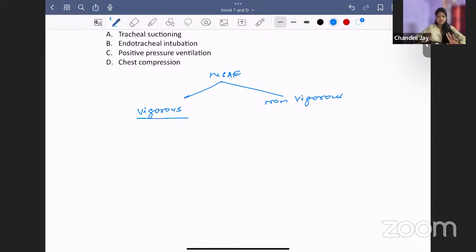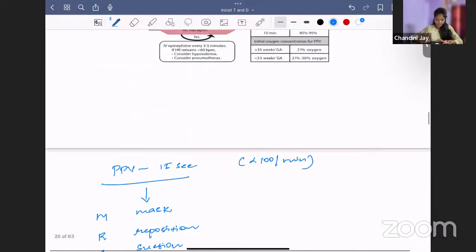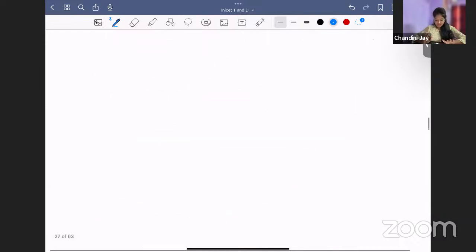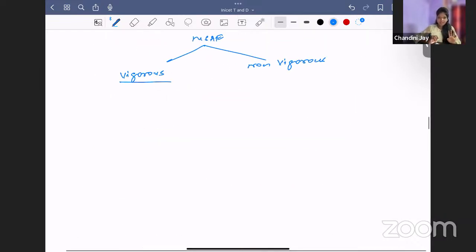You will continue with the routine steps along the side of the mother, as I told you in NRP. If it is yes to all the questions, what do you do? Stay with the mother for the initial steps. So you're not taking the baby to the warmer. You do the initial steps and give the baby to the mother. So you will shift the baby to the mother's side if it's vigorous.